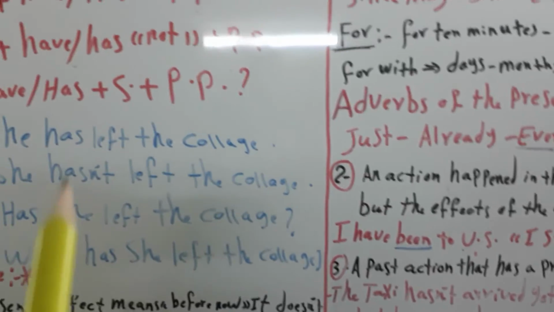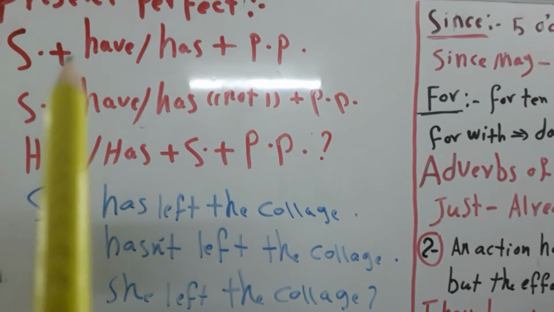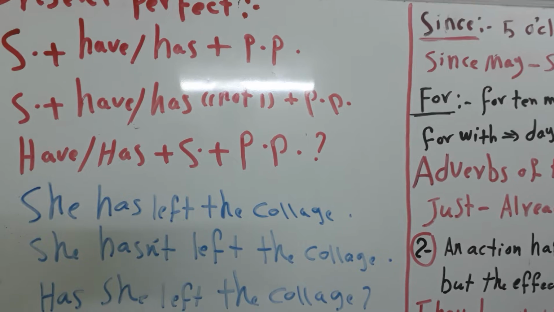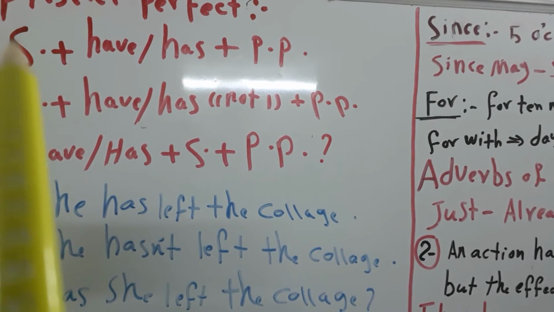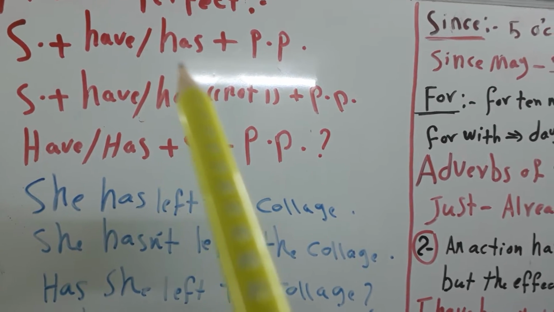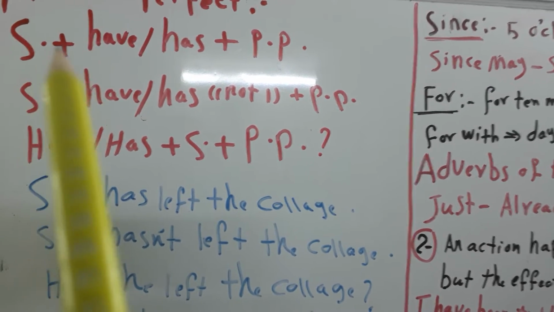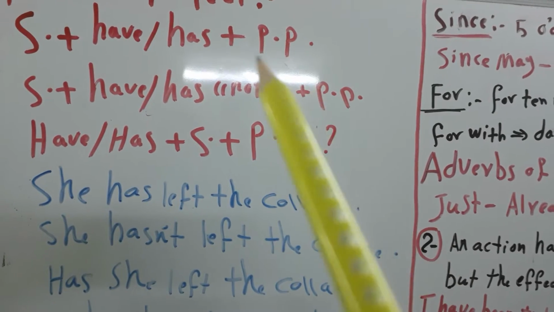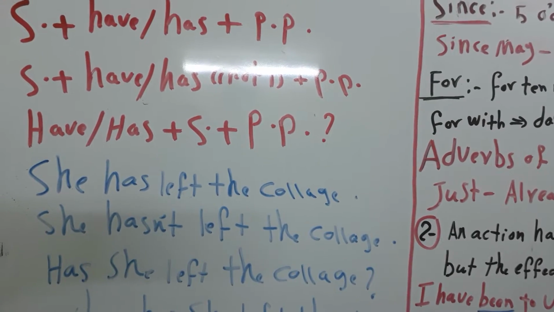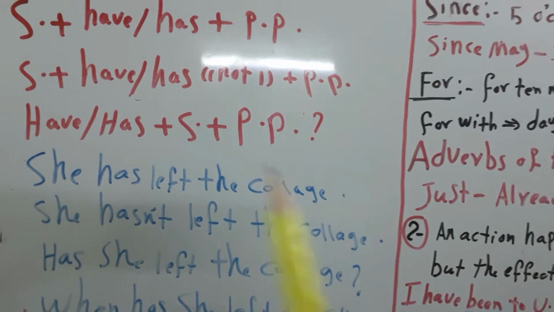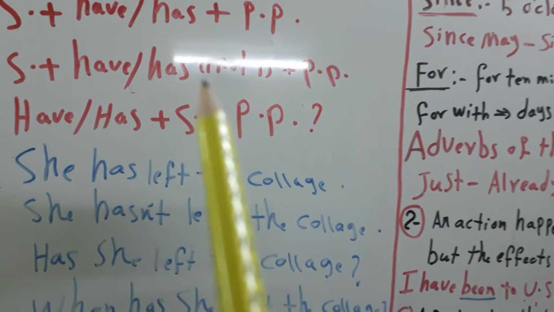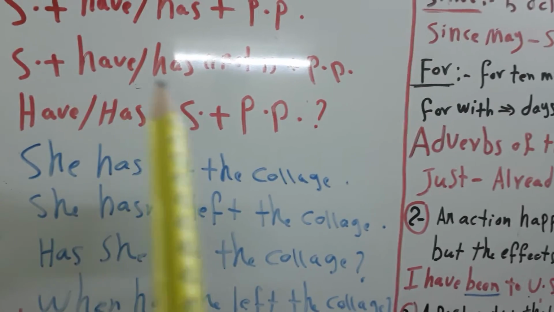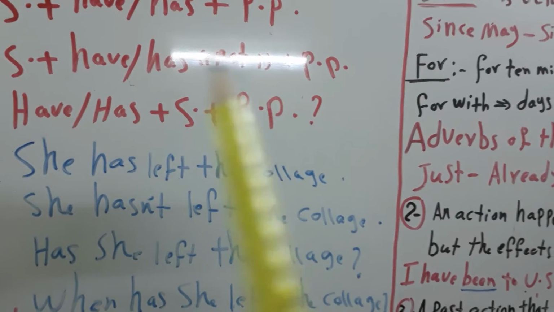So the rule of the present perfect is subject plus has or have plus past participle. It means if I have a singular subject, I will use has, and if I have a plural subject, I will use have plus past participle. This is in the affirmative sentence, in the positive sentence. But in the negative sentence, I will use not after has or have and the past participle in the end. No problem, with any change in the sentence.